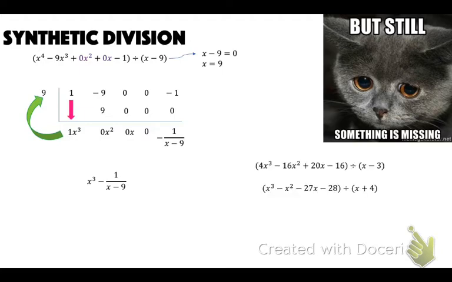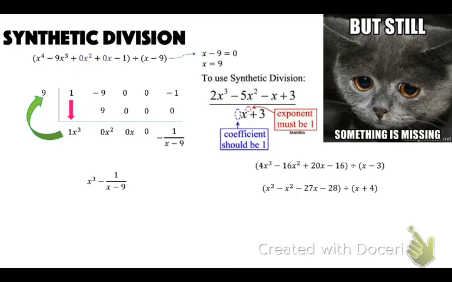Okay? Just a reminder, to do synthetic division, the coefficient must be a 1 and the exponent must be a 1. If it is not, that's when you have to do long division, which is why I showed you long division first, because you cannot always use synthetic division. Okay?